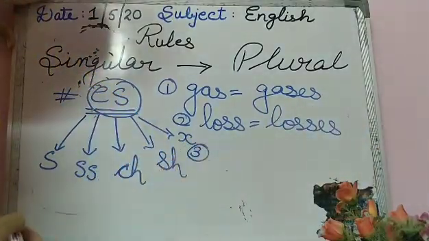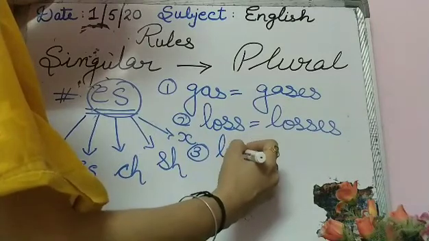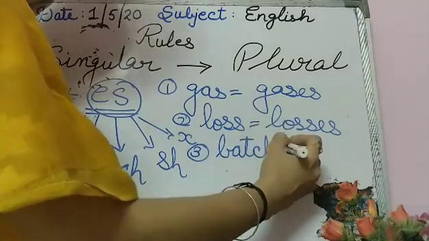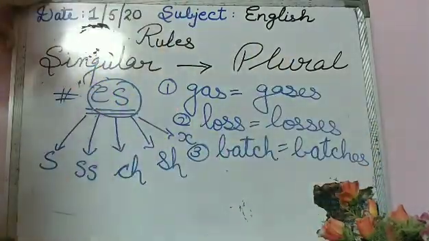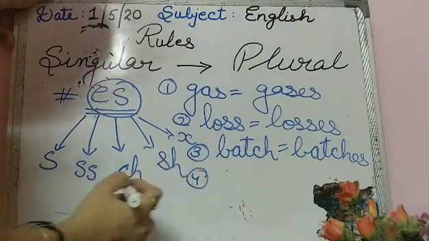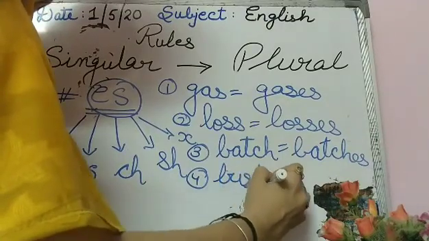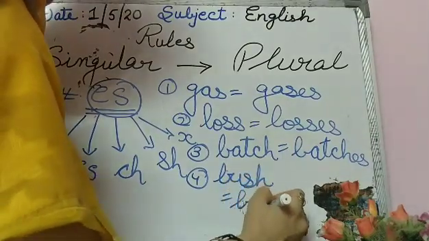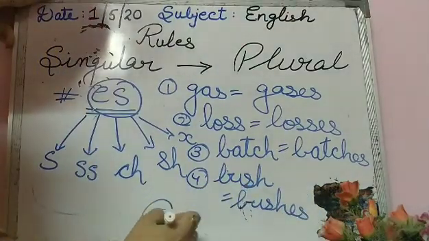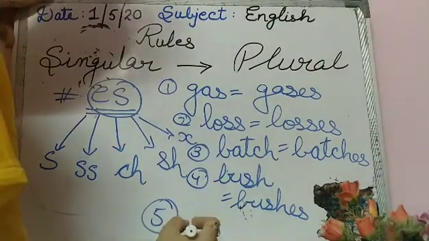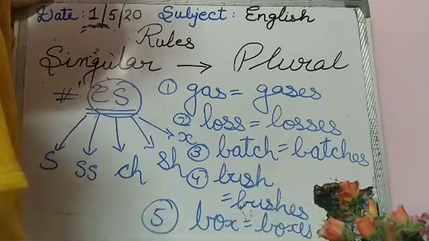Third example is the word batch, B-A-T-C-H, it becomes B-A-T-C-H-E-S, batches. Fourth is the word bush, it becomes bushes. And the last word we can take is box, B-O-X, box, that changes to boxes.